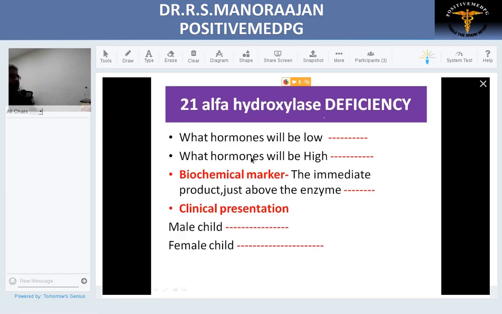Now, I'll be glad if you can fill up the blanks to assess how far we have assimilated. What hormone will be low? What will be high?